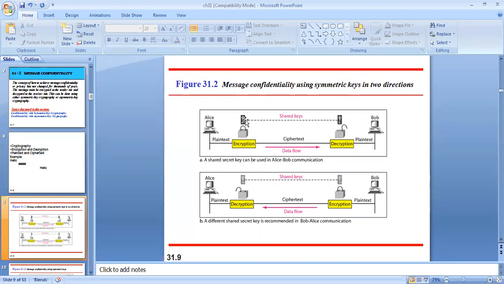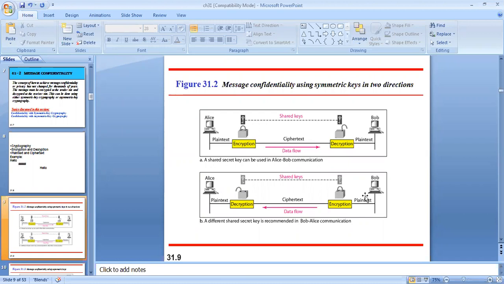The same key will be shared with both Alice and Bob, but this key will be meant for only one particular session. For example, it can be only for half an hour or for 1 hour. We cannot use it more than that. It will be only for some period of time. So we call it a session key, which is used only during a specific session. Next we can see the other direction.